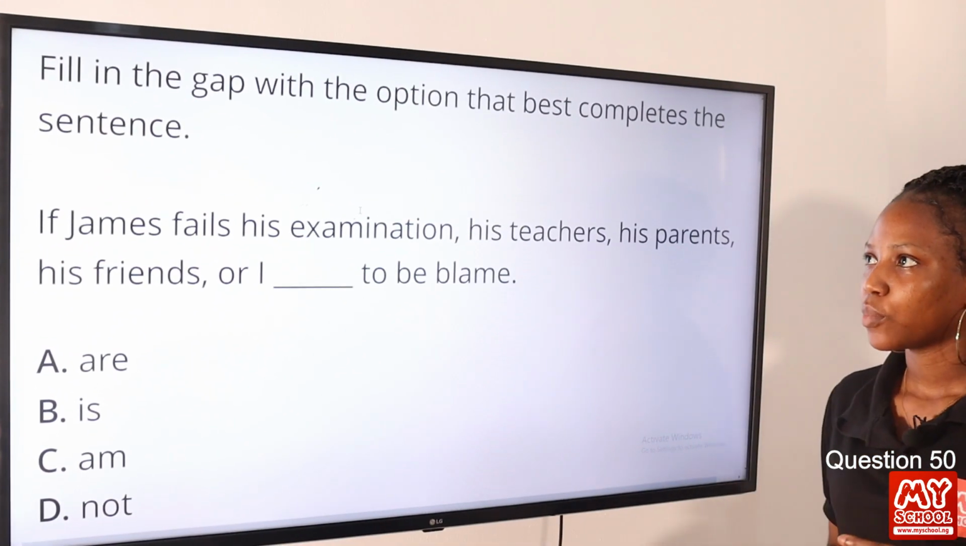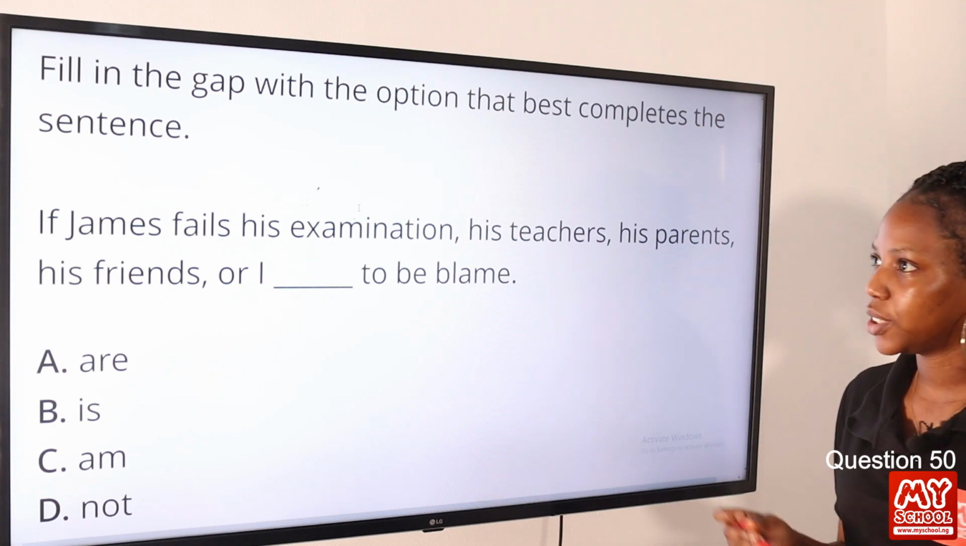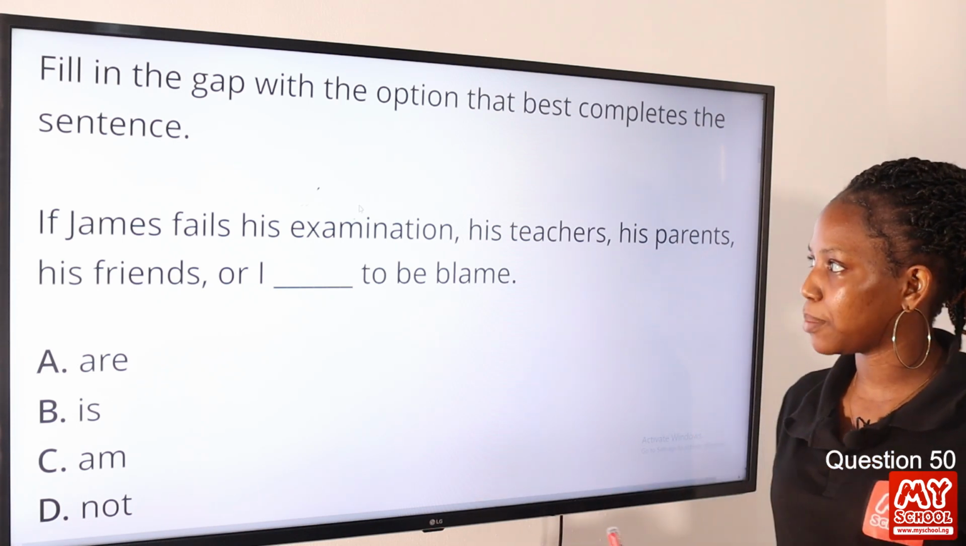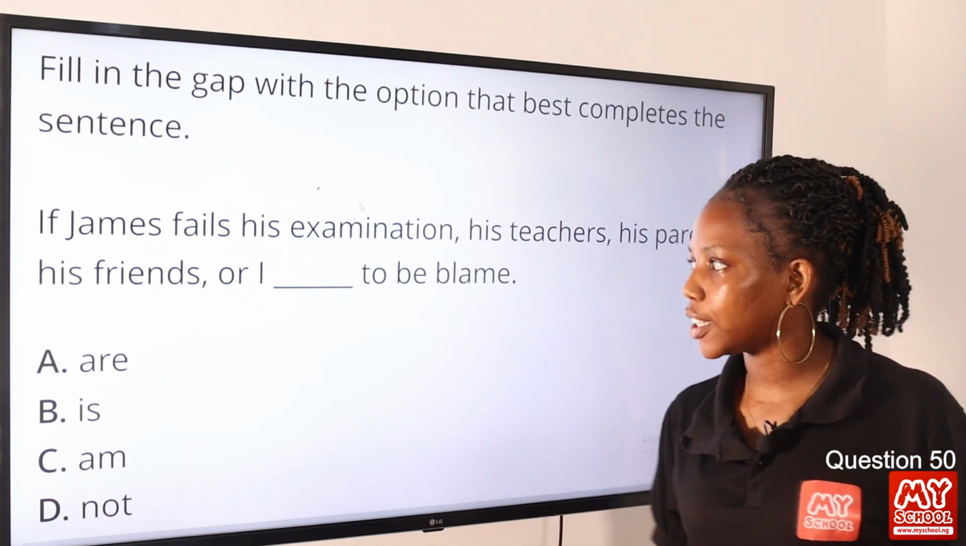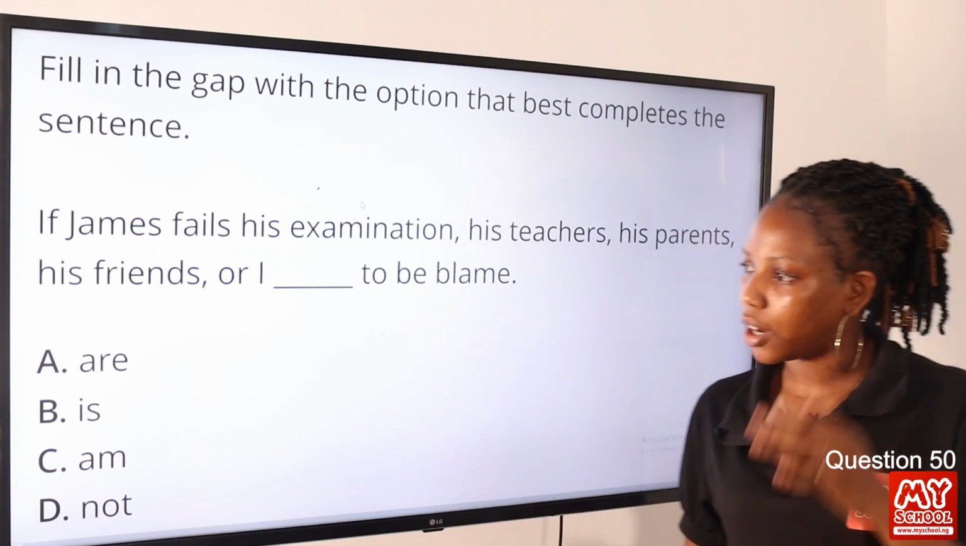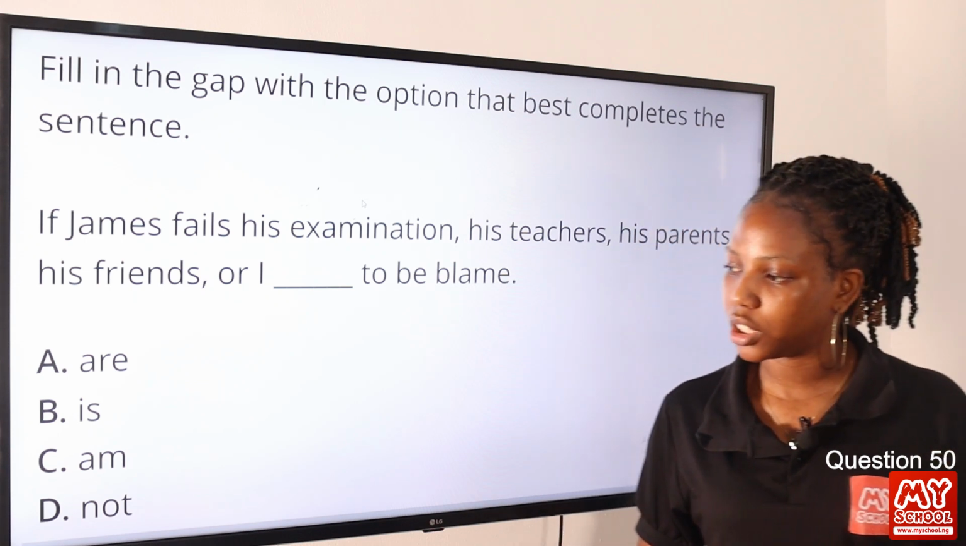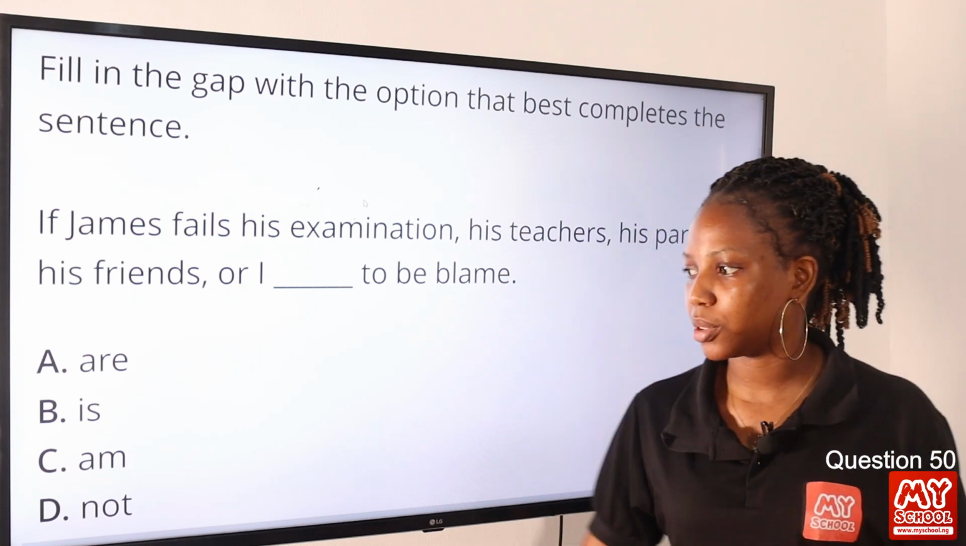Question 15. Fill in the gap with the option that best completes the sentence. If James fails his examination, his teachers, his parents, his friends, or I dash to be blamed. Option A, are, option B, is, option C, am, option D, not. The answer to this question is option C, am.